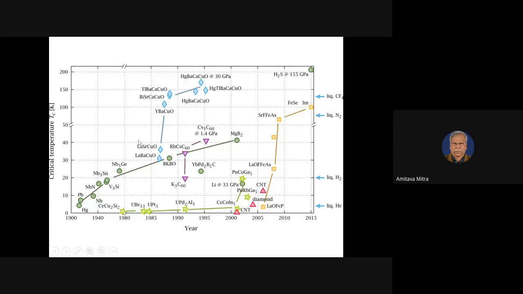So lanthanum cuprate, yttrium barium cuprate, bismuth strontium calcium cuprate. A series of materials, but these are all ceramic materials. These others are all metallic materials.